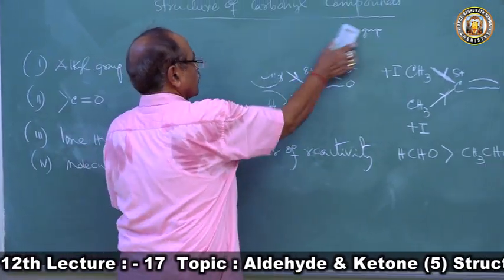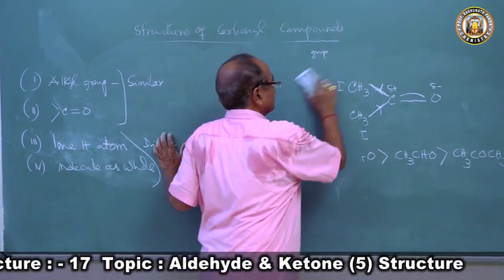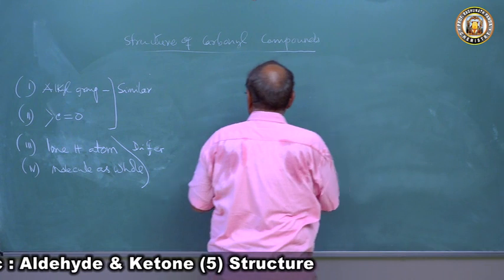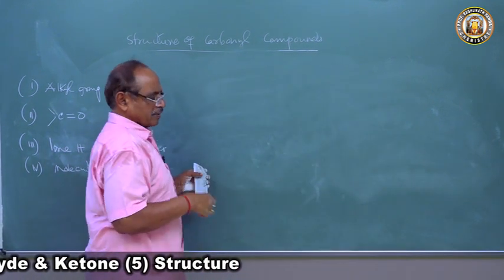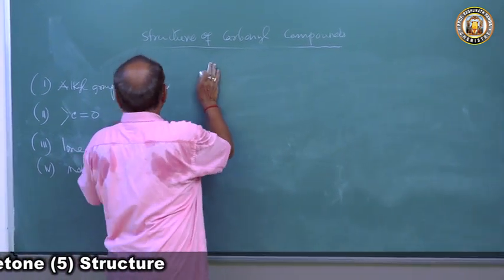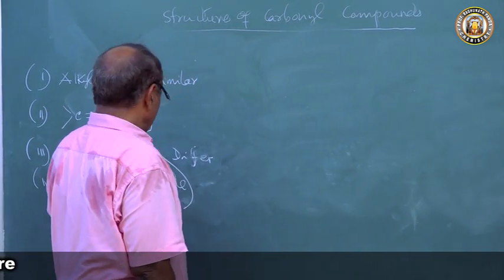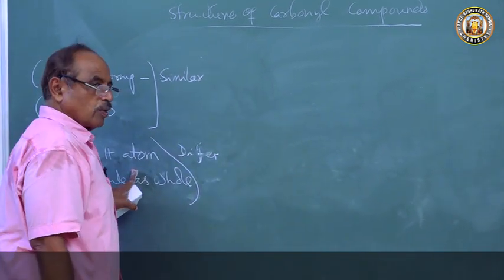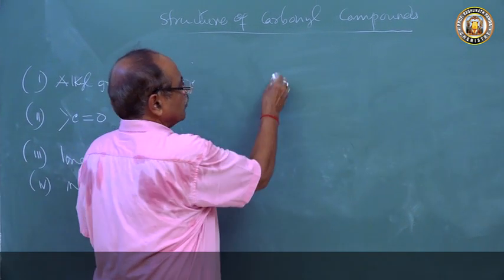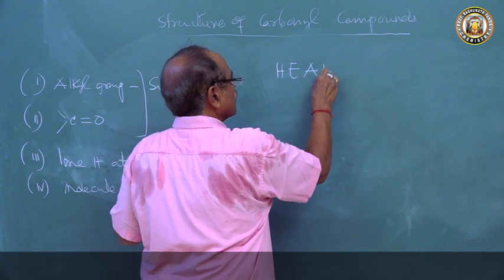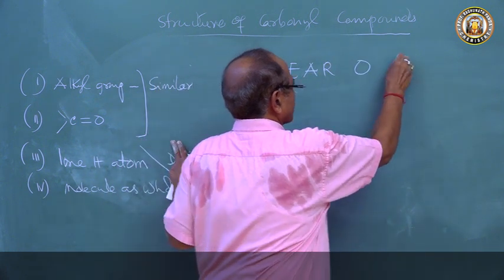Now for your easy understanding, I am giving you just a hint in today's class. Tomorrow's class I will classify the chemical properties and explain this. So I can take reactions involving alkyl group, reactions involving carbonyl group, reactions involving lone hydrogen atom. I will give a mnemonic: O Paras.